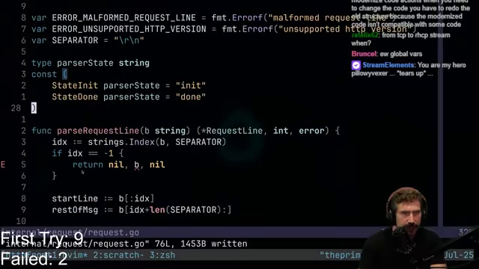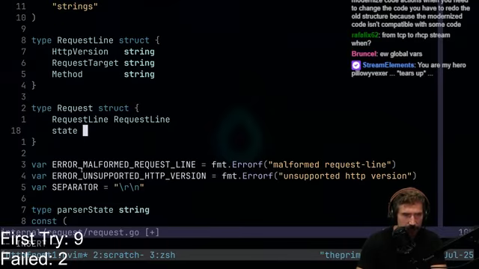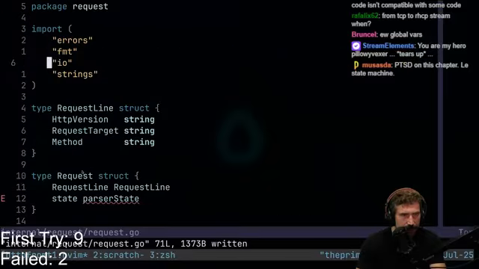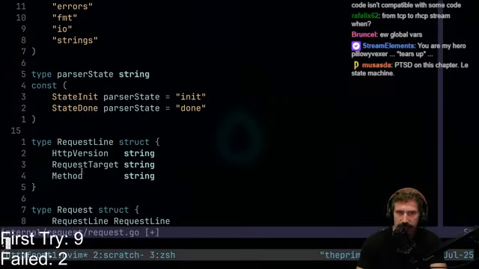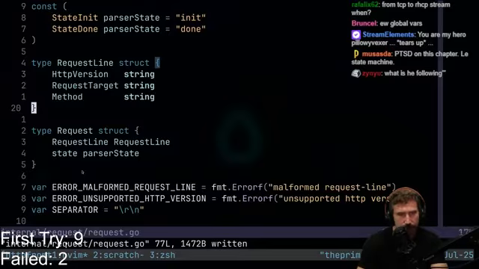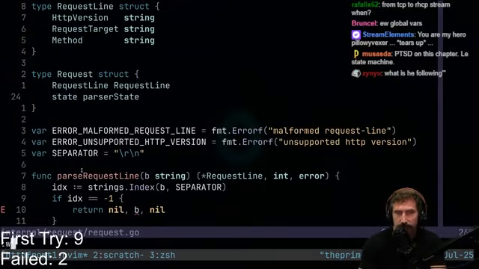So what I'm going to do is I'm going to need to go up to this thing, and we're going to have a state, which is going to be a parser state, right? I'm also going to take this, and I'm going to delete that, and I'm going to put it up top. I like everything that's needed to be above. It's just like a me personal thing. It's just how I like to live my life. So that's my parser state.